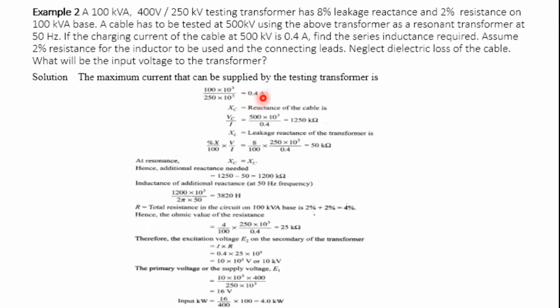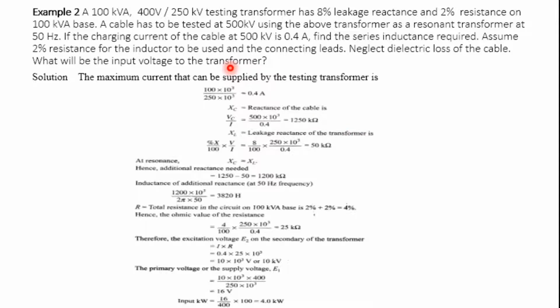Here don't get confused: this 0.4 ampere is flowing through the cable and 0.4 ampere is flowing through the transformer, so these values are the same. In some numericals the transformer current may not be the same. So it is 50 kilo ohm, the leakage reactance of the transformer.